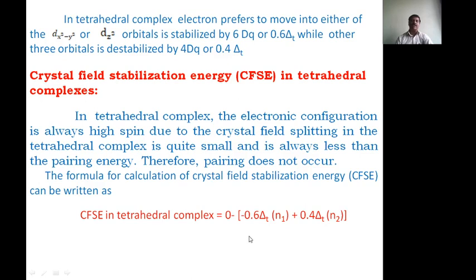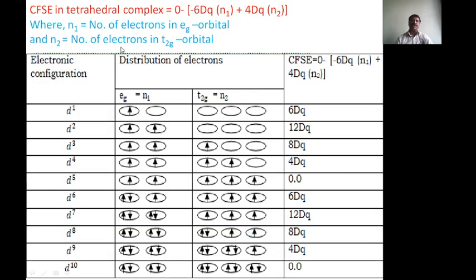We can also write this equation in Dq form: 0 minus of minus 6 Dq N1 plus 4 Dq N2, where N1 is the number of electrons present in the Eg orbital and N2 is the number of electrons present in the T2g orbital.